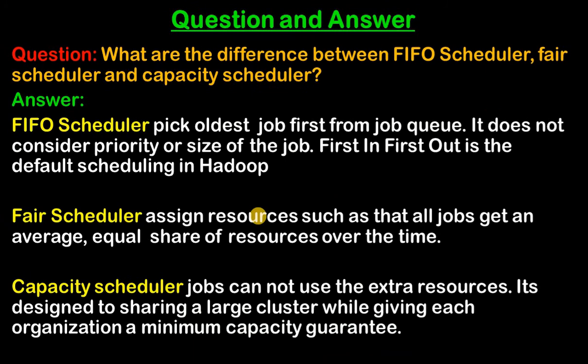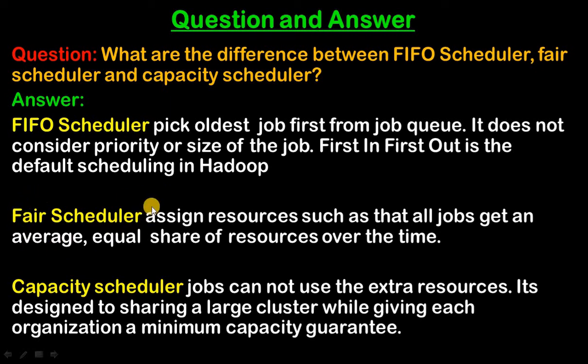The next question is, what are the differences between FIFO scheduler, fair scheduler, and capacity scheduler? Then you can give this answer. FIFO scheduler picks the oldest job first from the job queue. It does not consider the priority or size of the job. First in, first out is the default scheduling in Hadoop. It means FIFO is the default scheduler for Hadoop, as we saw earlier.